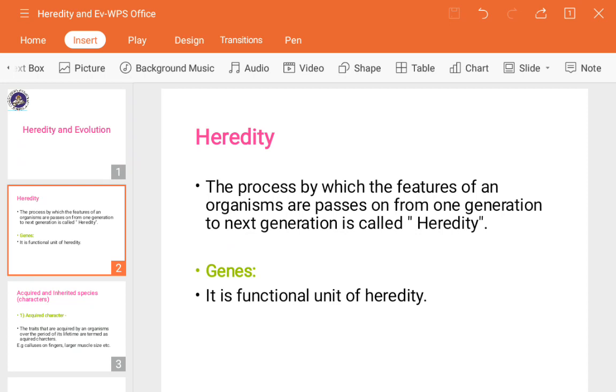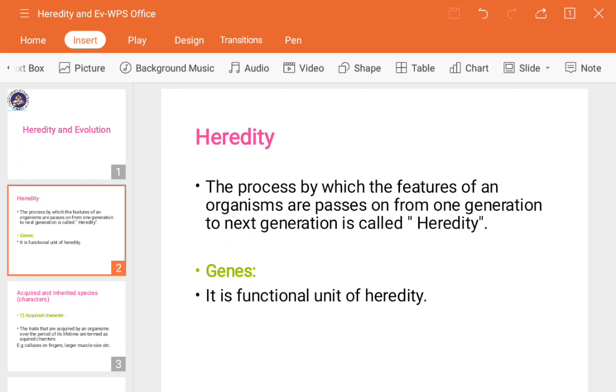There are a number of genes, and some of them can control the same characters. For example, suppose your facial color. You can see that your nose and any portion of your face have the same color, which means the same unit is controlling it. But if it varies a lot, it means there is some gene problem, or different genes are working or controlling on them.